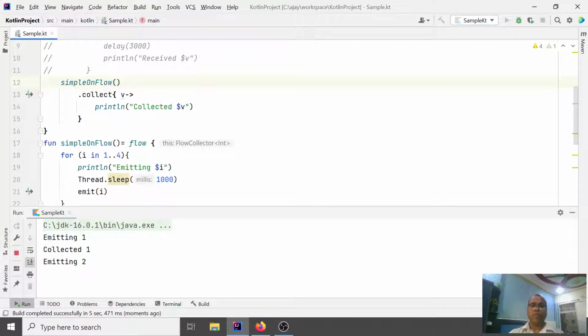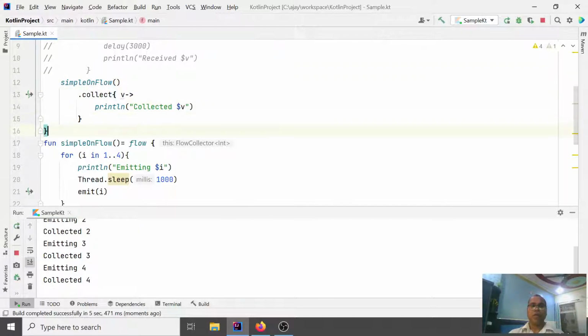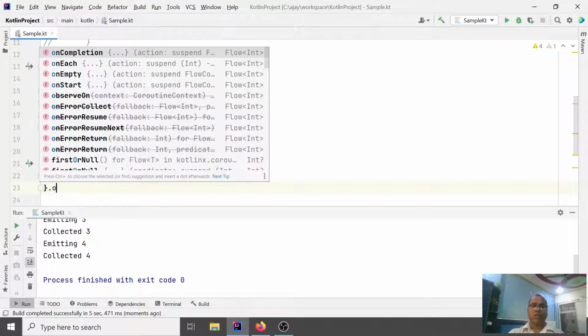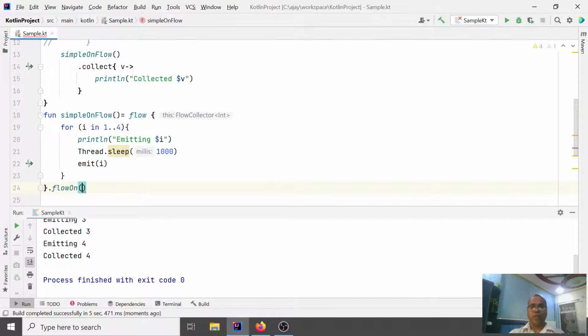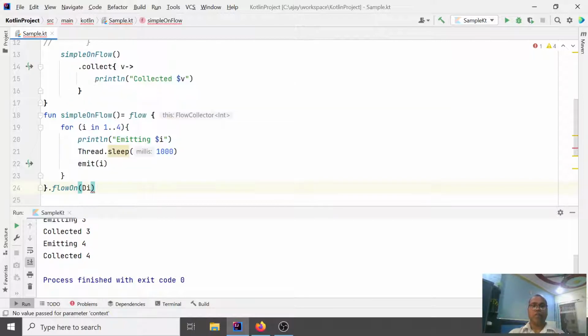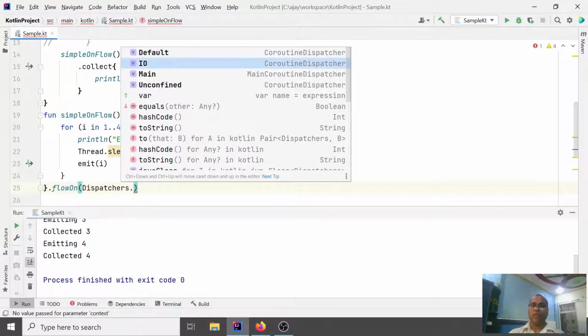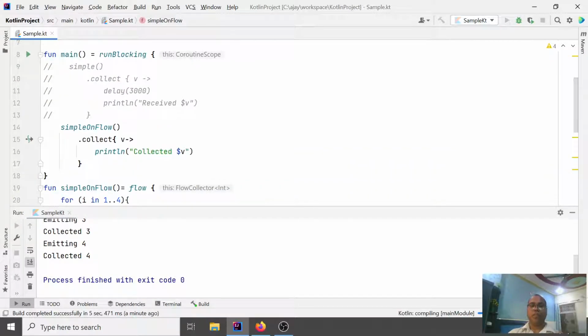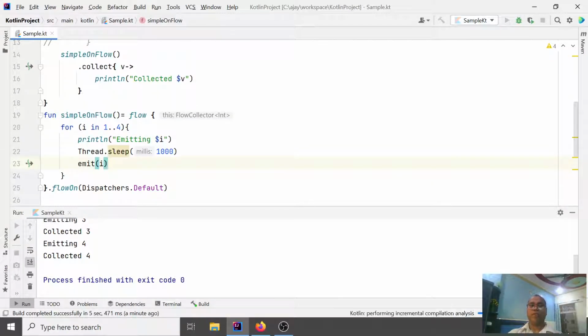So it is emitting 1, collected 1, emitting 2, collected 2. Here both are running in the same context. If you want to change that, go down and add flowOn, and here we have a dispatcher with different options like Default, IO, and Confined, which we discussed in our earlier session about context. So let's run it. In this way, it is running in a different context.